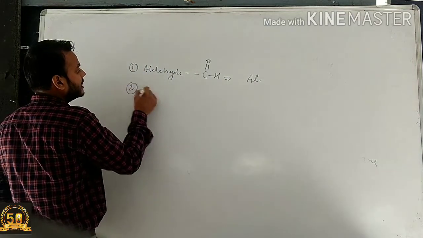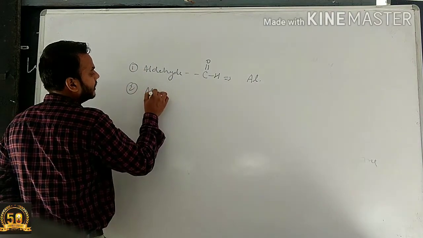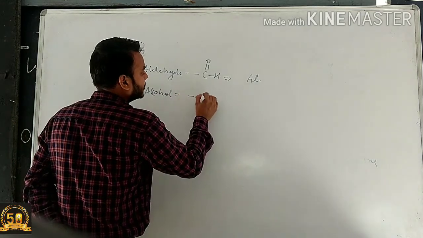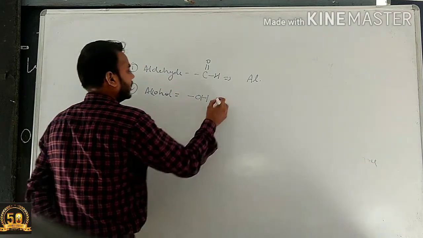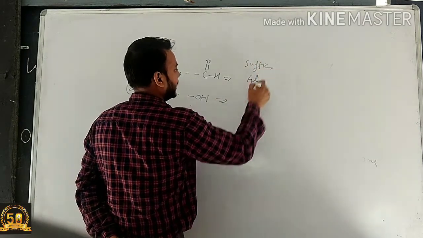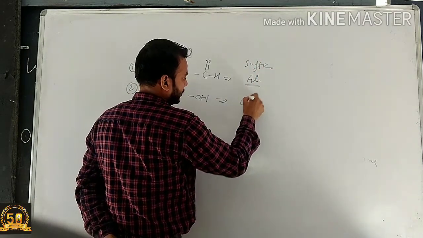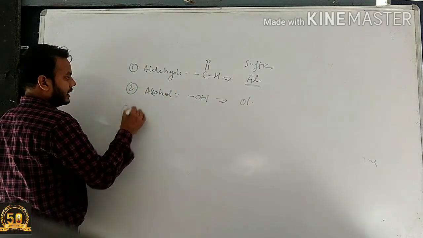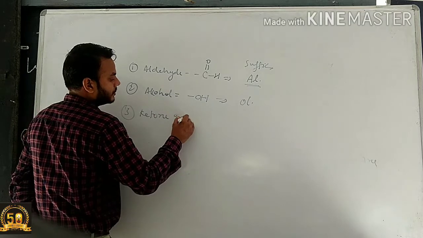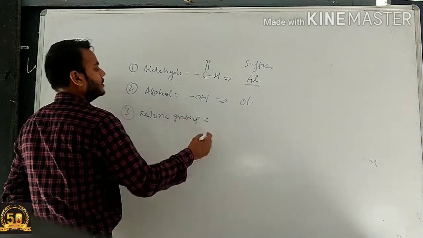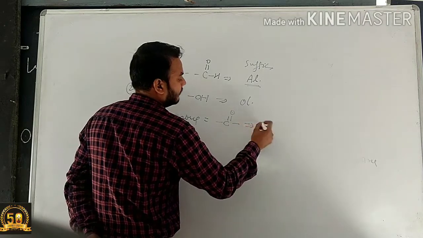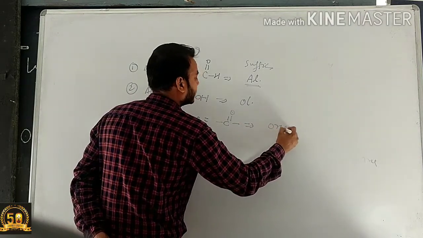The second one is the alcohol group. For the alcohol, the OH group is used. For the naming of alcohol, we use the suffix ol. For the ketone group, the group is C double bond O, and we use the suffix one.